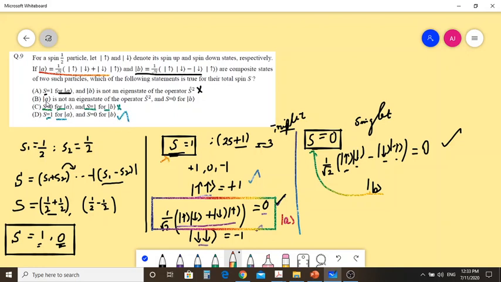If you look at option B, A is not an eigenstate of the operator S square, and S equal to 0 for B. Yes, S equal to 0 for B, but A is an eigenstate of the operator S square, because it has to satisfy the quantum mechanical algebra. Right, so our answer is capital S equal to 1 for A and capital S equal to 0 for B. This is the right answer for the given question.